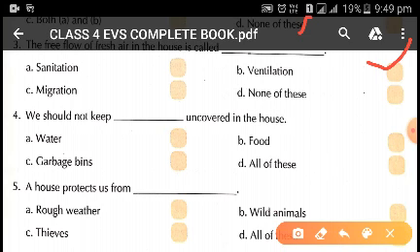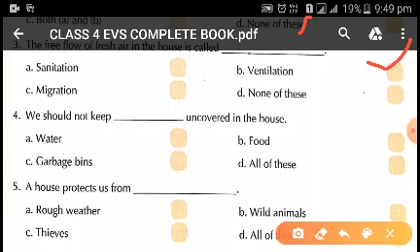Now fourth one is we should not keep dash uncovered in the house. We should not keep water, food and garbage uncovered in the house. So all the three options are right. Water should not be uncovered, food also should not be uncovered and garbage should not be uncovered.